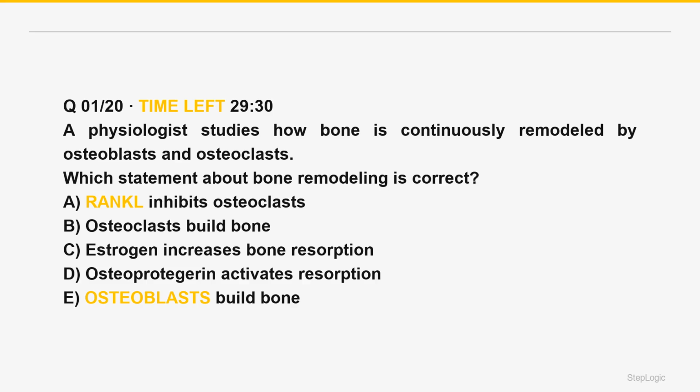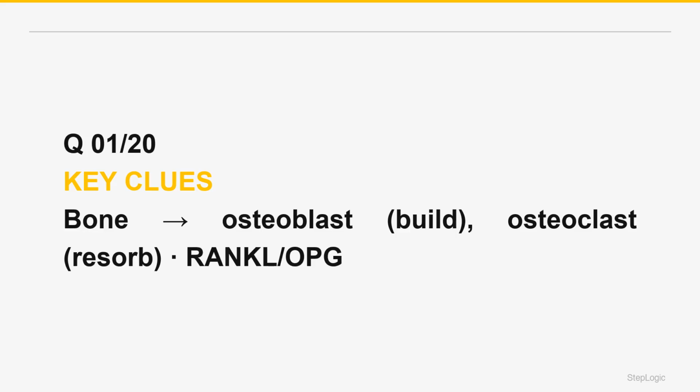Which statement about bone remodeling is correct? A physiologist studies how bone is continuously remodeled by osteoblasts and osteoclasts. Read the command. Which bone remodeling statement is correct? Osteoblasts build, osteoclasts resorb, RANKL activates osteoclasts, OPG is a decoy that blocks RANKL, PTH and vitamin D modulate, estrogen restrains resorption.